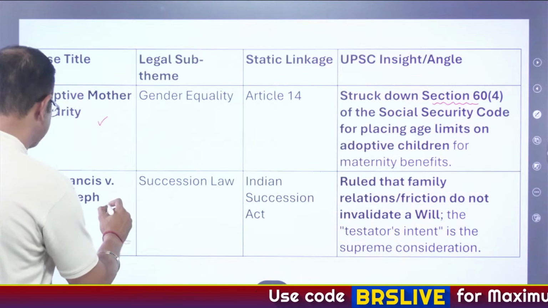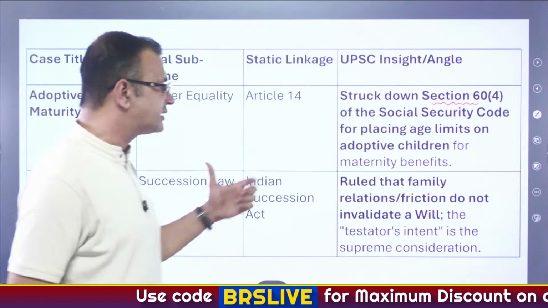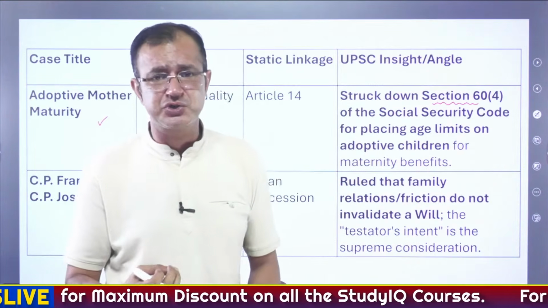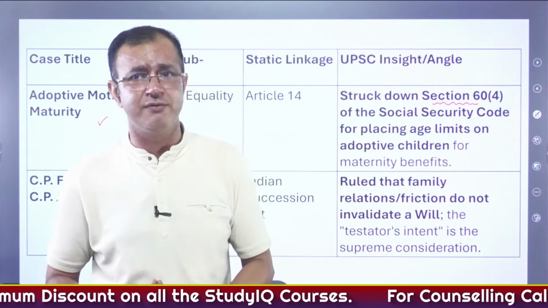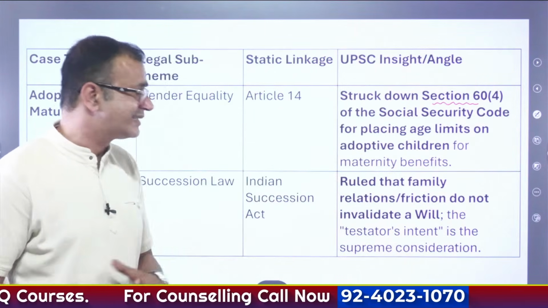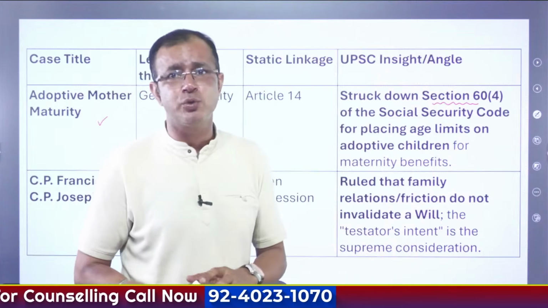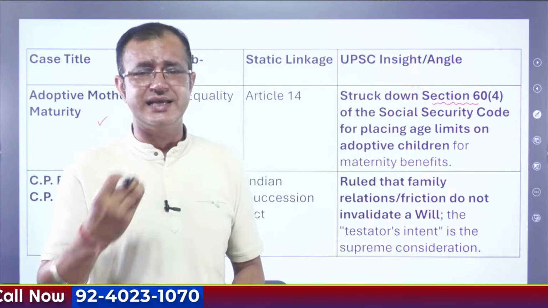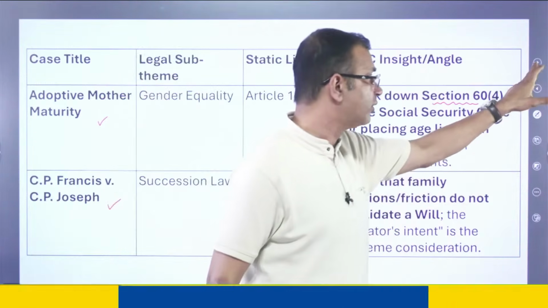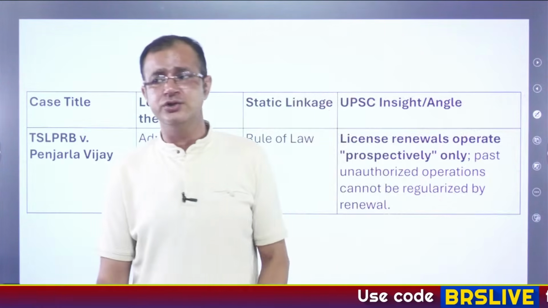Then is CP Francis versus CP Joseph. This is where the Supreme Court ruled that family relations or any frictions within the family do not invalidate a will. The testator's intent is the supreme consideration taken into account while deciding whether the will is right or wrong, as laid down by the Supreme Court.